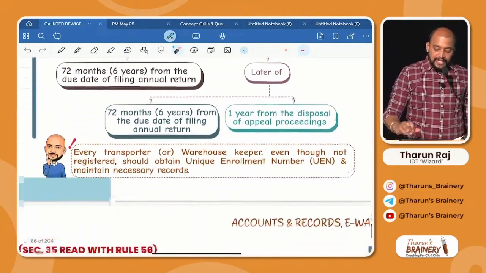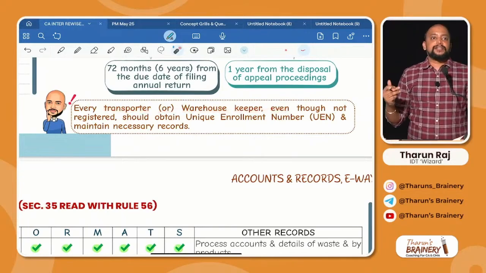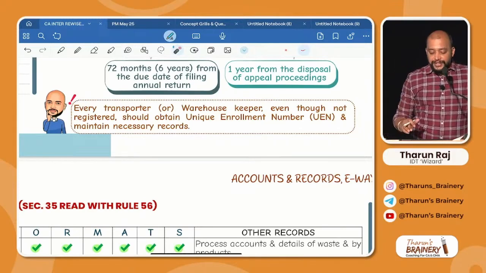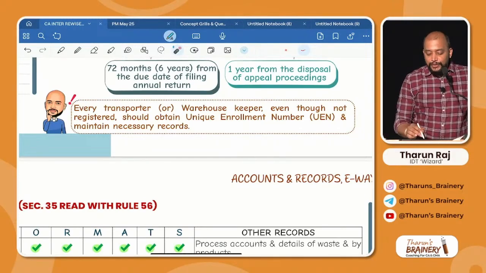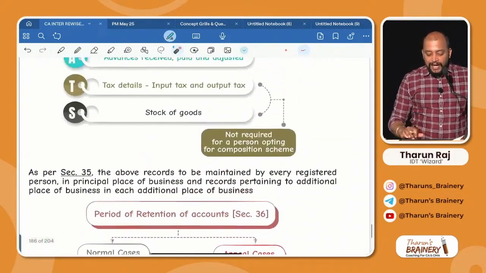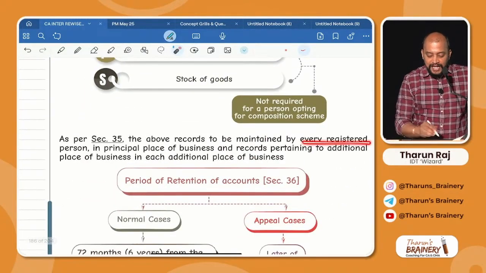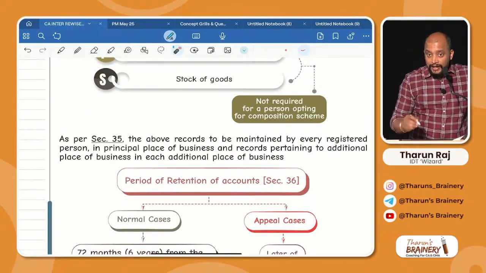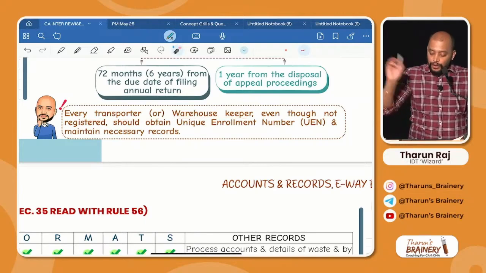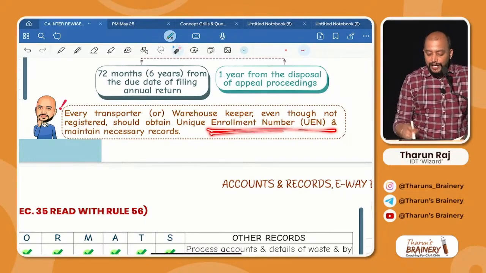Okay. Then, every transporter or warehouse keeper, even though unregistered, there is a special provision for transporter and warehouse keeper. Even though they are unregistered, they should obtain a unique enrollment number and maintain necessary records. Generally, these formats are applicable only to a registered person. See there, the above records are to be maintained by every registered person, correct or not? But even though a warehouse keeper or a transporter is not registered, they should maintain some records and should obtain a unique enrollment number.